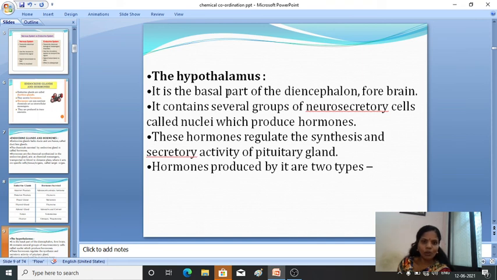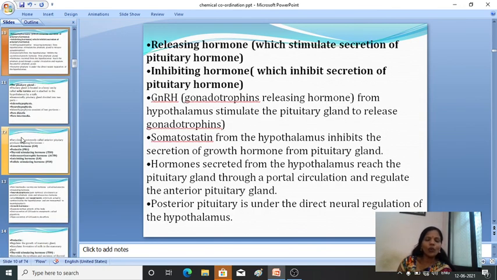The hormones produced by the hypothalamus play a very important role in the secretory activity of the pituitary glands. The hormones released by the hypothalamus are of two types: releasing hormones and inhibiting hormones.